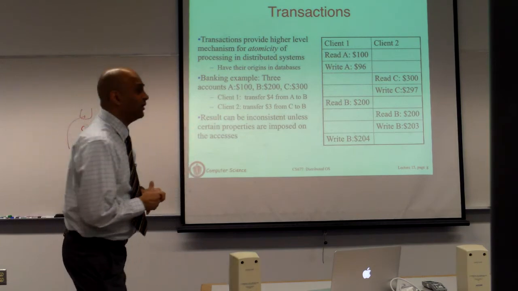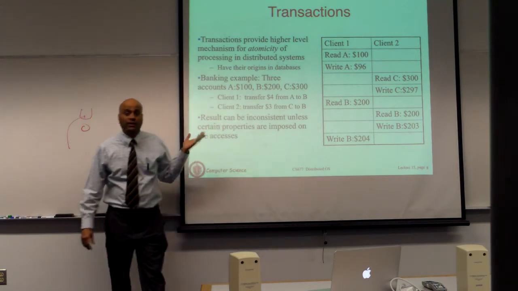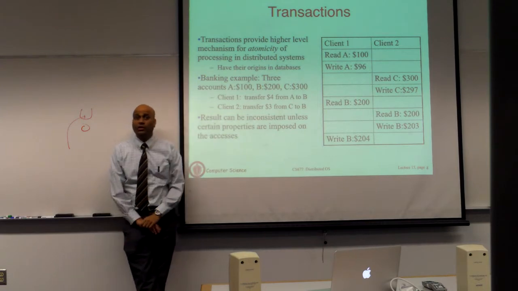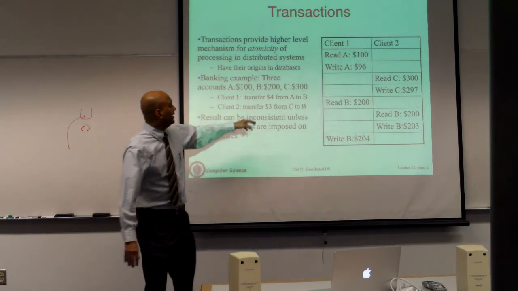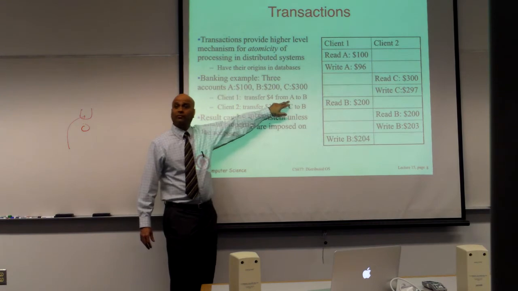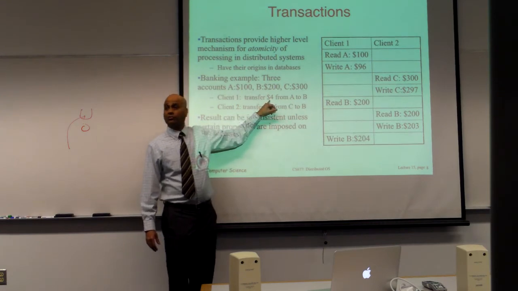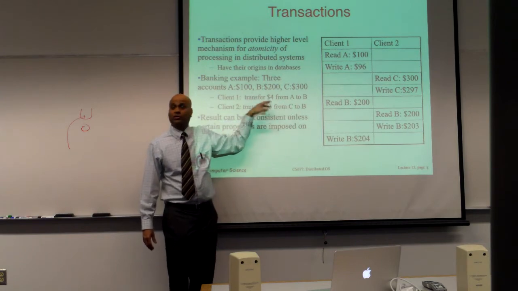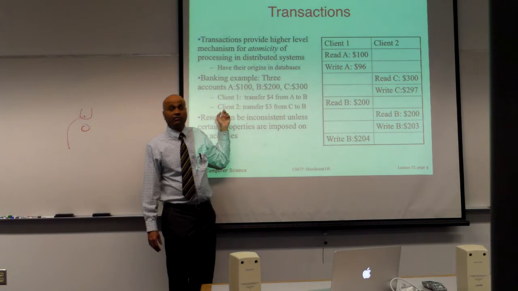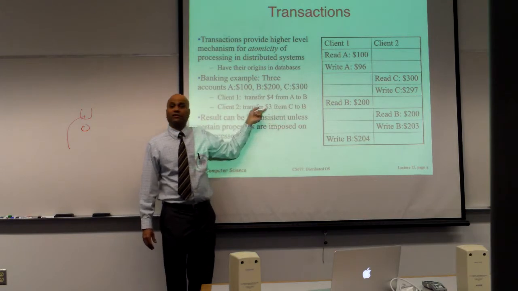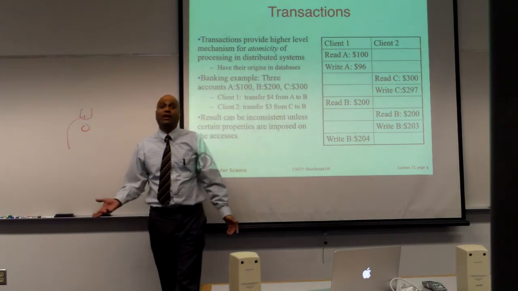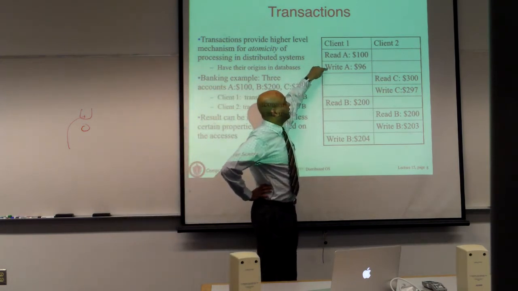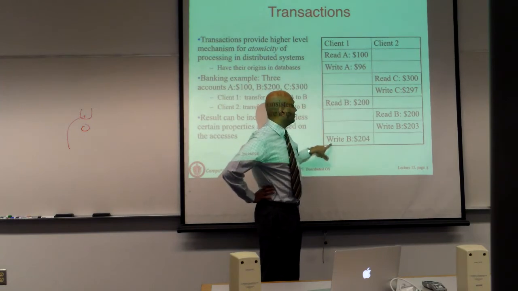transaction. Now the way any database or any application is going to execute a request saying transfer $4 from A to B, you are going to read the current account balance of A, and deduct 4 from there. You are going to read the current balance of B, and add 4. That's how you are going to transfer money. Same with the second one, you are going to read the balance of C and subtract 3, and read the balance of B and add 3. So that's what is shown here. You are going to read A, then write A, then read B and write B.